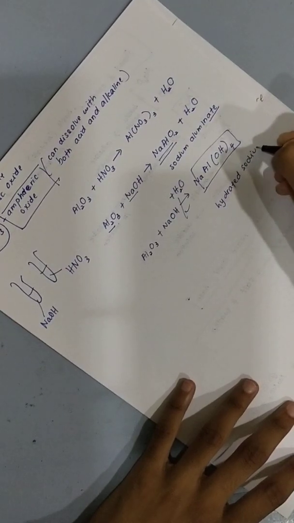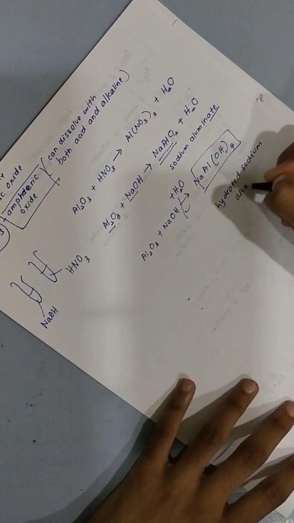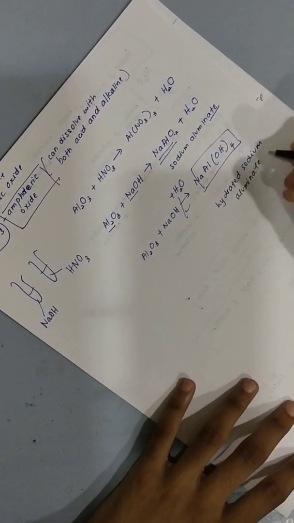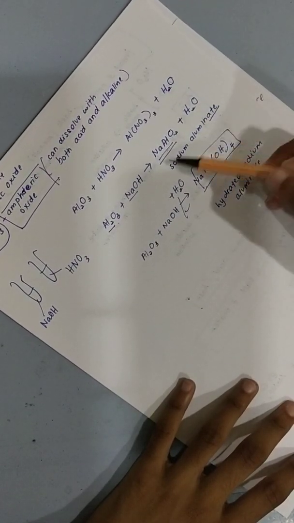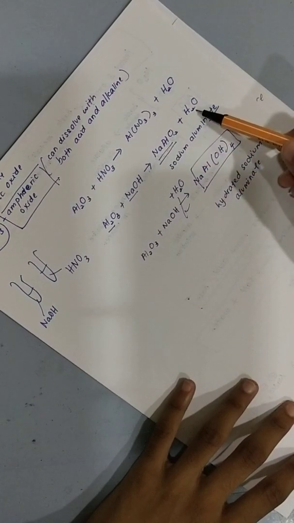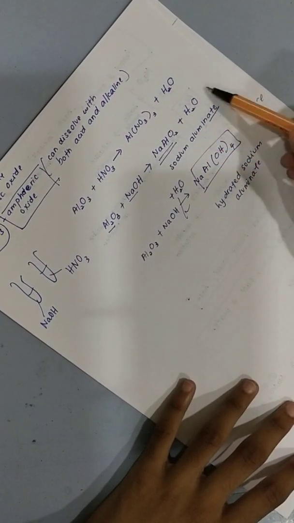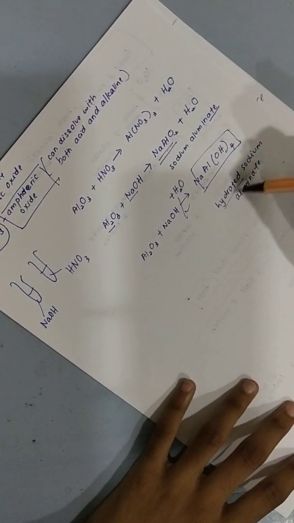Hydrated sodium aluminate. What it means is it's supposed to be like this, but since it's extremely soluble in water, it will dissolve in the water again to form hydrated. Hydrated means what? Got water, right? You are hydrated, that means you have drunk a lot of water, so it's in a hydrated form.